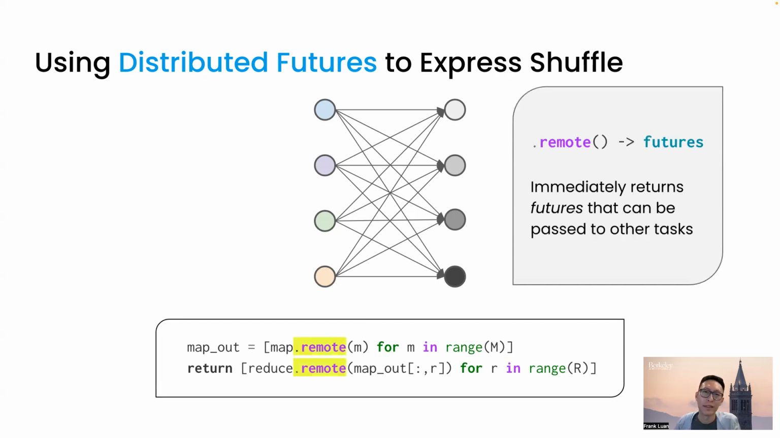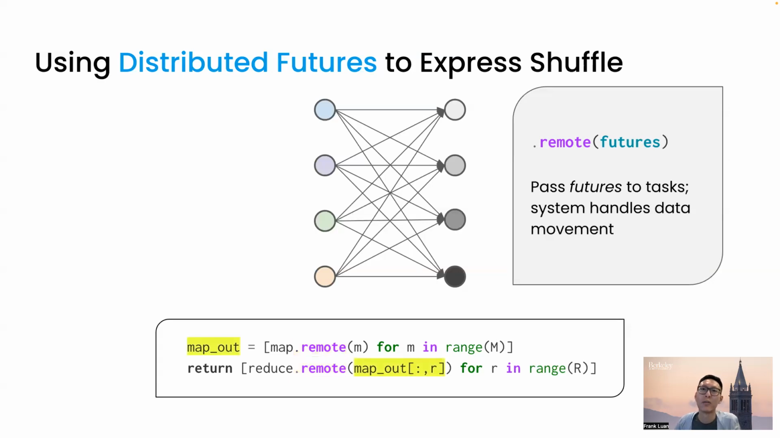We use the system Ray. Ray provides the .remote API to turn regular functions into remote tasks. Invoke the remote task, and then we immediately get back the distributed future references, which can be passed to other tasks. For example, in the first line, the map.remote call does two things. It schedules a round of the map task on the workers and also returns a distributed future reference that we can use.